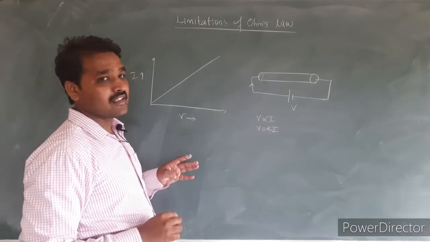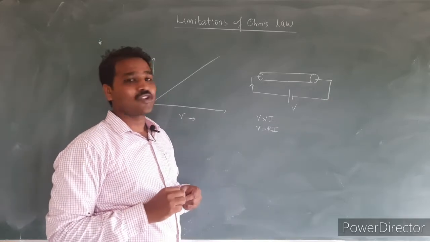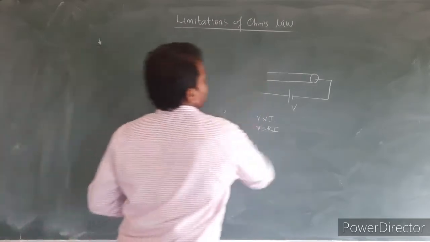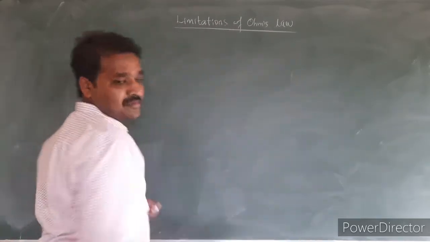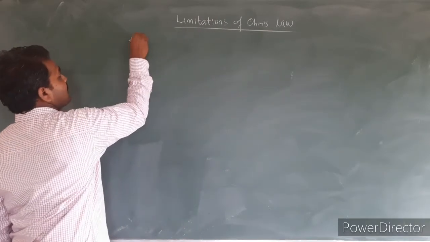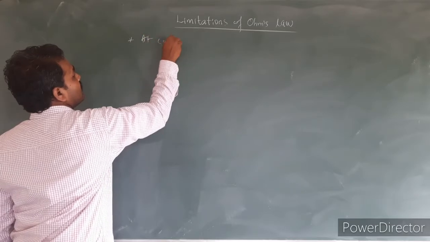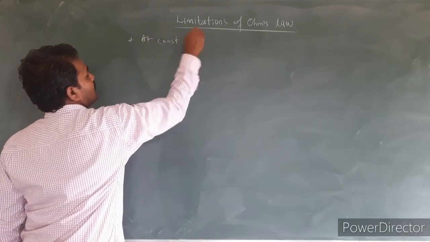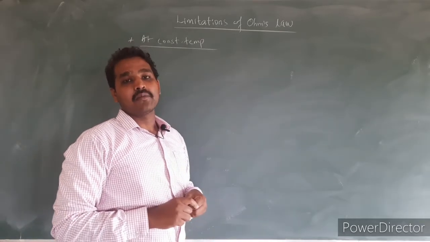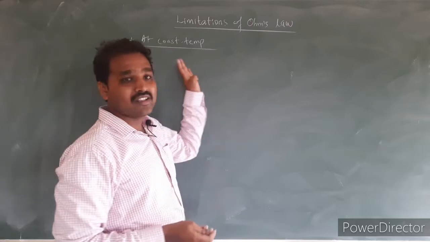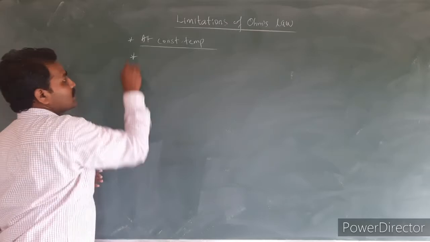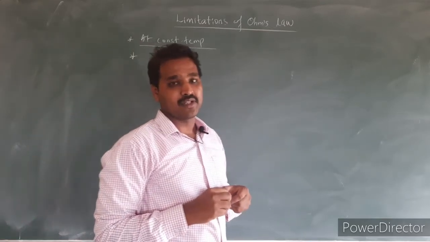But practically there are many cases in which Ohm's law does not hold good. Those limitations we shall discuss today. The first major limitation of Ohm's law is that it is applicable only at constant temperature. We will get the straight line graph only if the temperature is maintained constant, but at higher temperatures Ohm's law does not hold good. We do not get the straight line, so it is applicable to conductors only at a constant temperature.